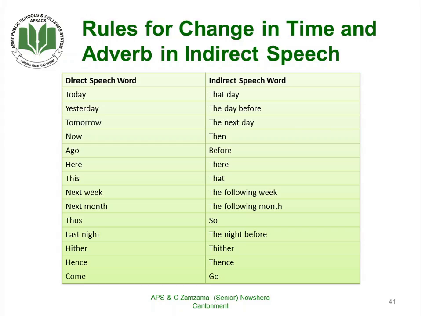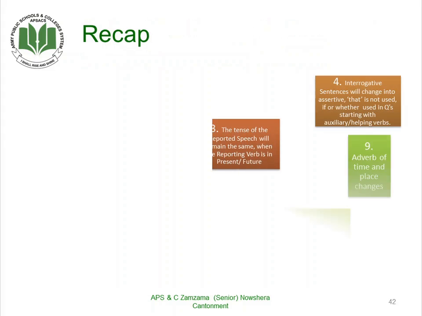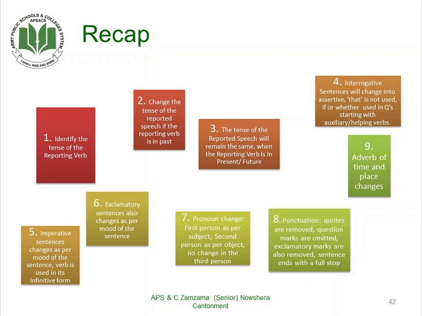Now let us revise all of these rules one more time. Rule number 1: first of all, we have to identify the reporting verb. We have to change the tense of the reported speech if the reporting verb is in the past. The third point that we need to revise is that the tense of the reported speech will remain the same if the reporting verb is in the present or future tense.